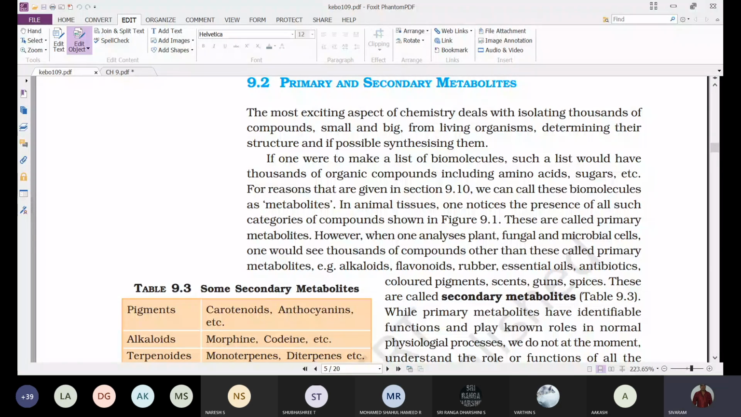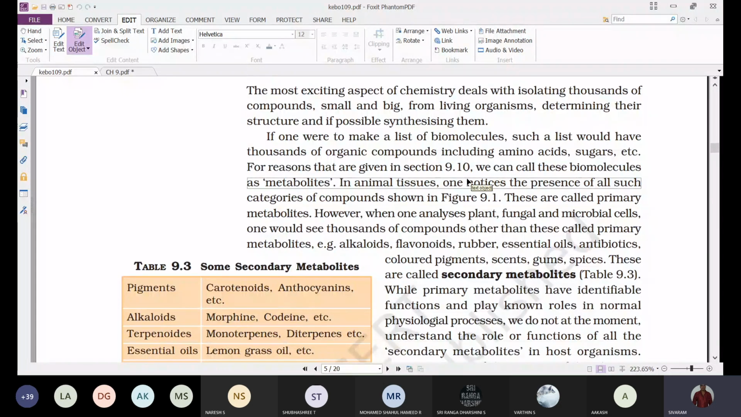So if one were to make a list of biomolecules, such a list would have thousands of organic compounds, including amino acids, sugars, etc., for reasons that are given in section 9.10. We can call these biomolecules metabolites, as they are part of the different metabolic activities that are taking place in living organisms.